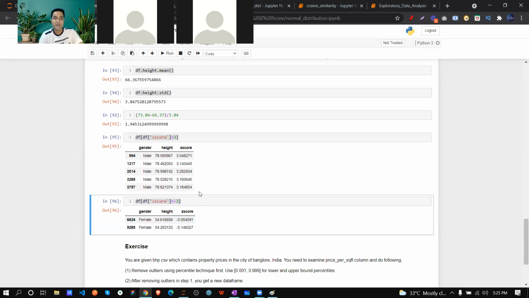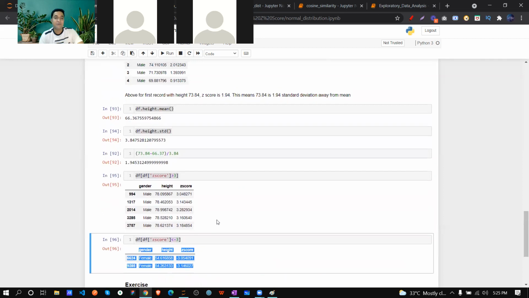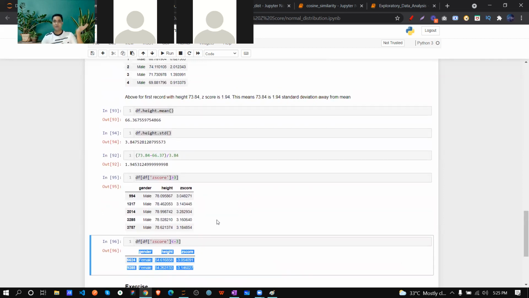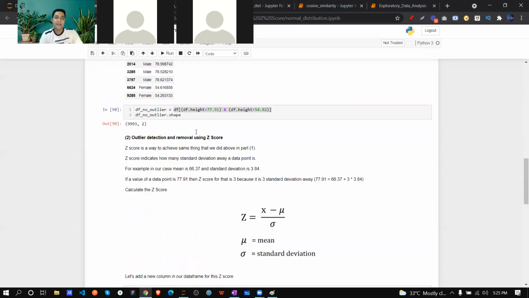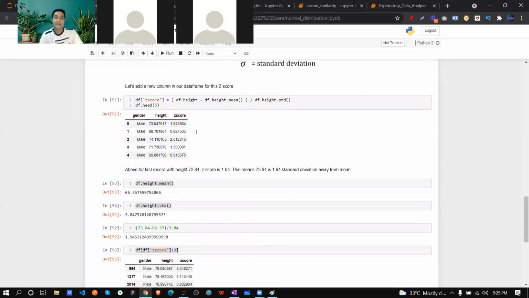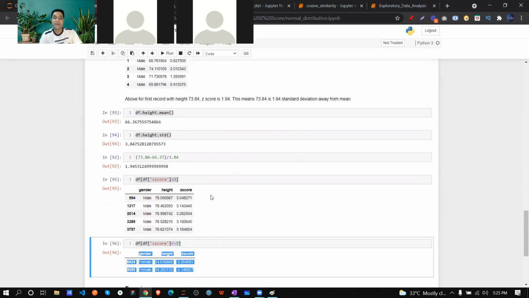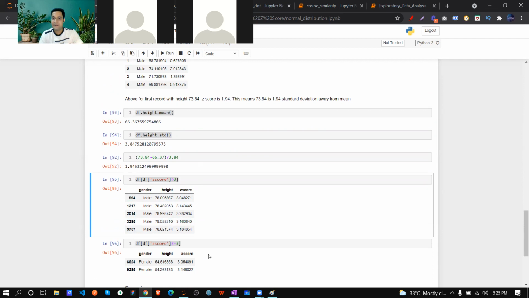So again, this is 5 points, this is 2 points, and my problem is solved. I know what my Z scores are. Based on the Z score, I know what my outliers are. Here I don't need any sort of condition. Rather, from the Z score only, I can directly detect. So it's clear how Z score and normal distribution actually work.